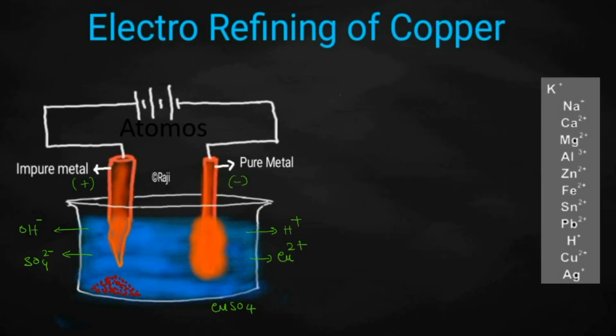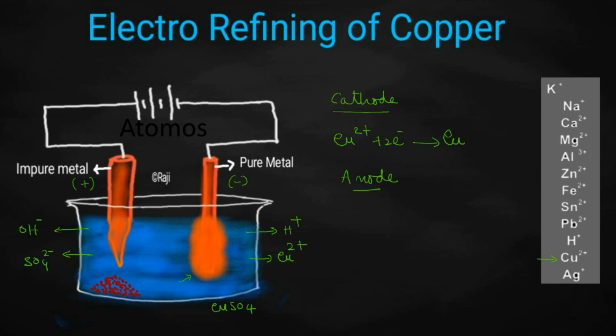So first of all, let's write what are the ions which are present in the aqueous solution of copper sulfate. Now write the cathode reaction according to the position of the ion in the electrochemical series. Which ion will be getting the chance? Cu2+ ion. Cu2+ ion will be accepting electrons from the cathode and will be getting deposited as copper.